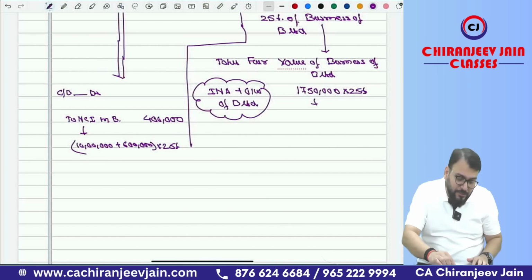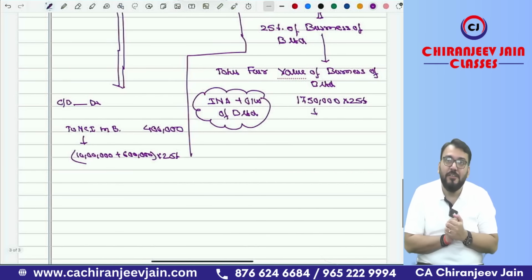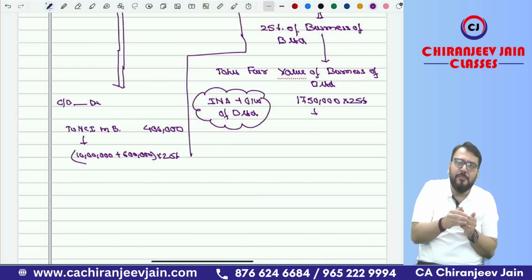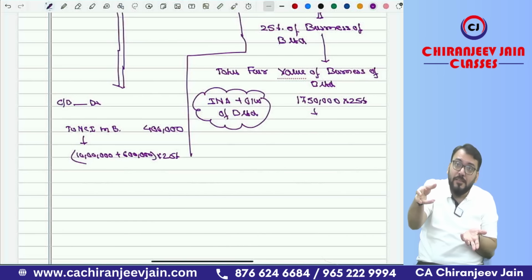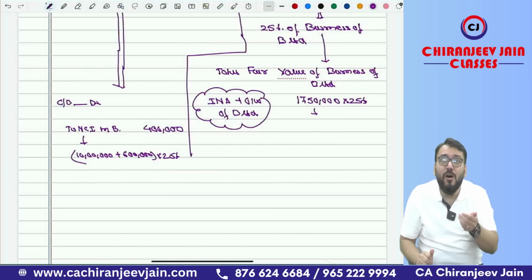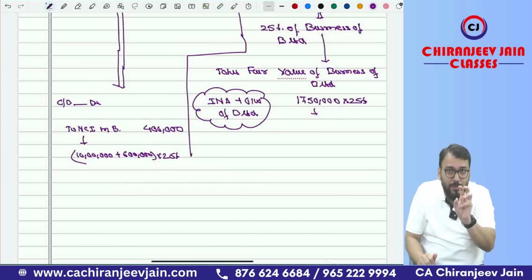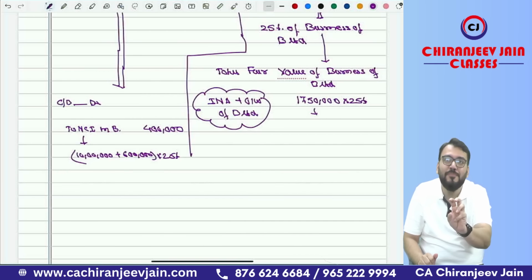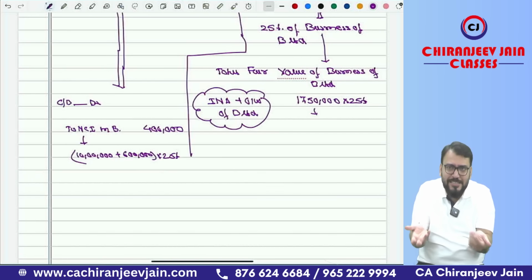Correct. Now just try to understand what actually happened in this case. What is the consideration received? If you effectively disposed of 25% of C Limited, what you are getting is C Limited.